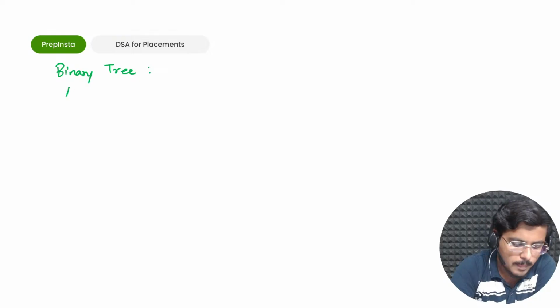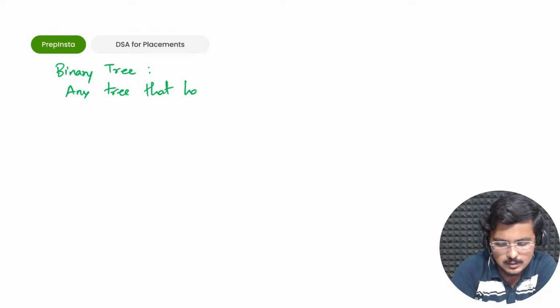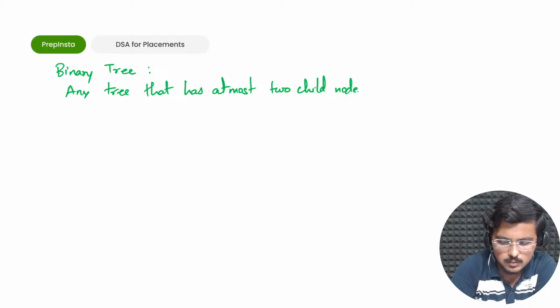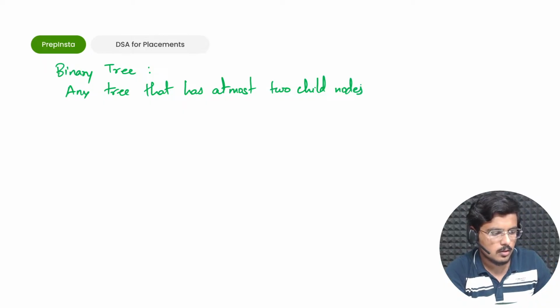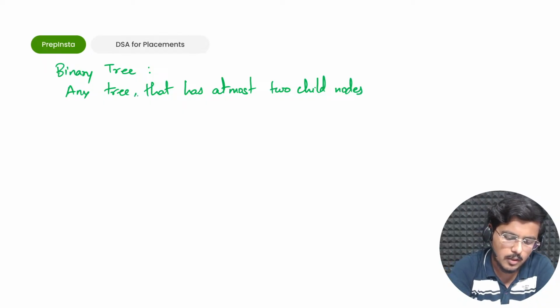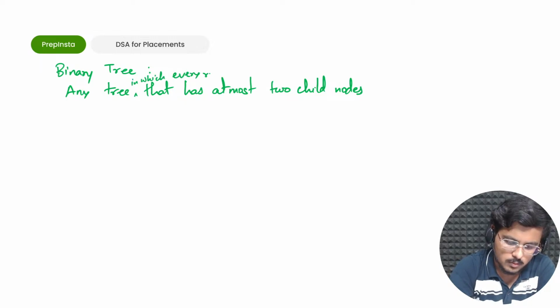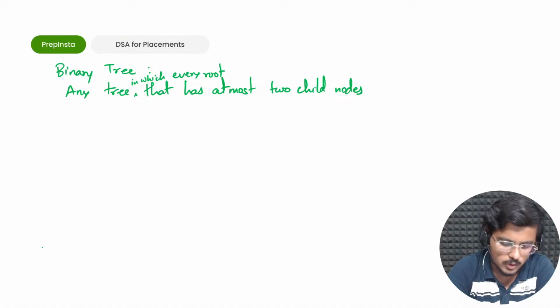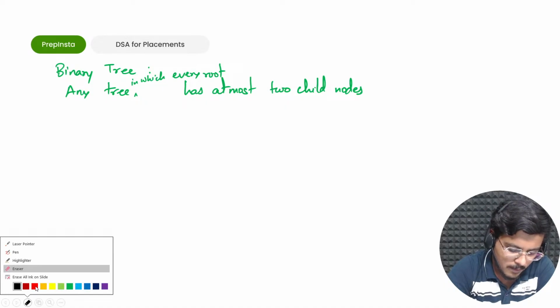Now if I talk about binary tree, any tree that has at most 2 child nodes, fine, any tree in which every root has at most 2 child nodes. That is a better definition. Fine, why am I saying so?